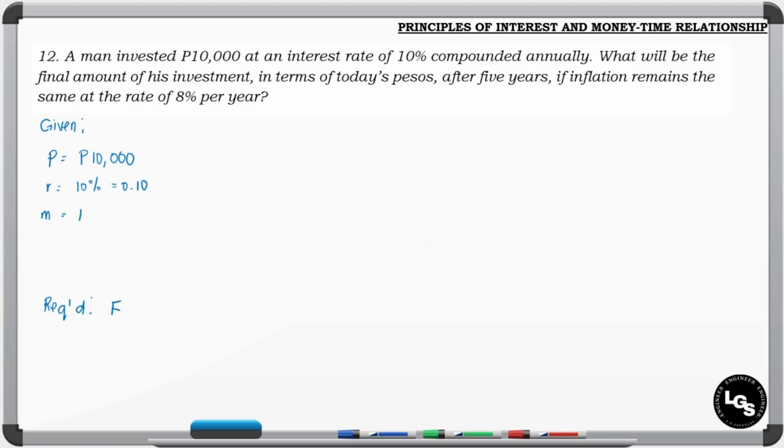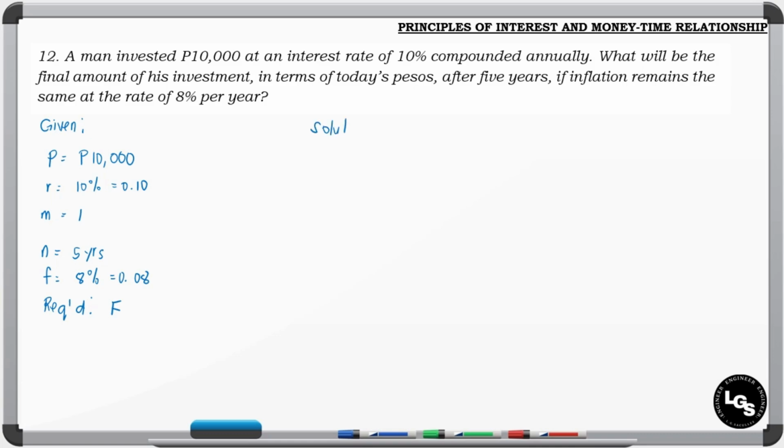So that is the same as the F variable. In terms of today's pesos, after 5 years, so our period is 5 years. If inflation remains the same at 8% per year, so that is equal to 0.08.